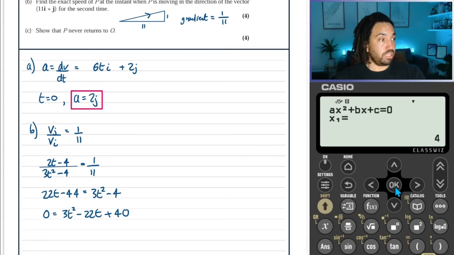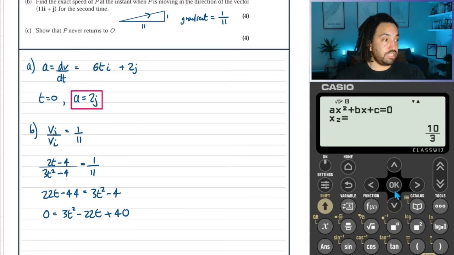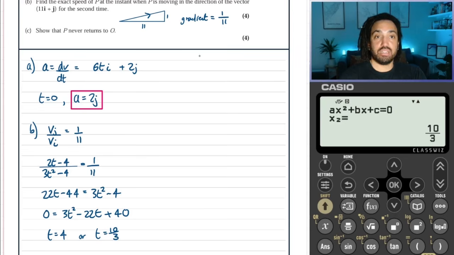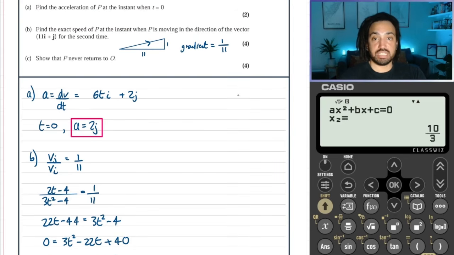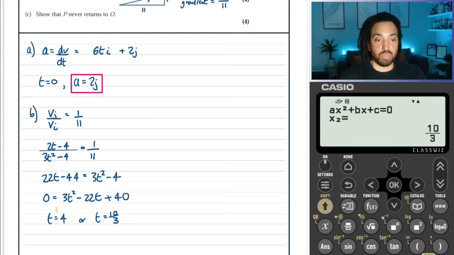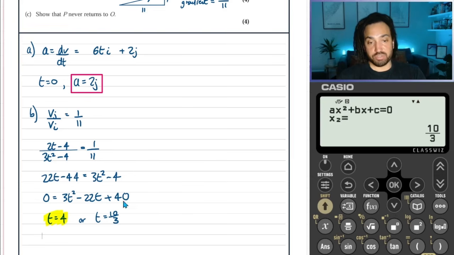And looks like we're going to end up with 4 and 10 over 3, which is less than 4. So we get t is equal to 4, or t is equal to 10 over 3. Now, if we go up here, reminder, it says that we want it to be in there for the second time. So because we want it for the second time, well, t equals 4 is after 10 over 3, which is obviously the first time. So t equals 4 is the second time.